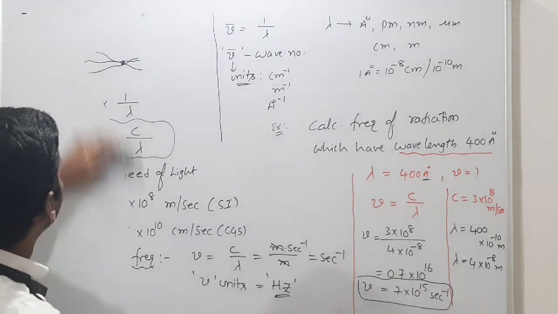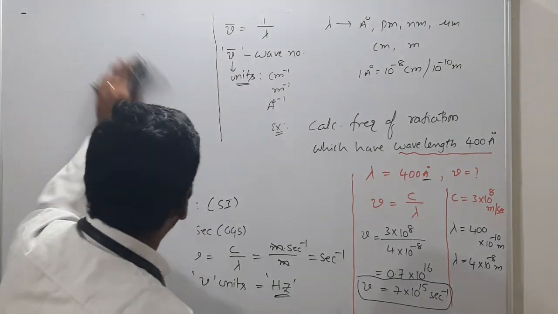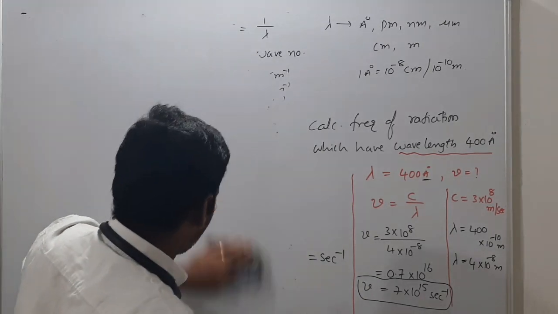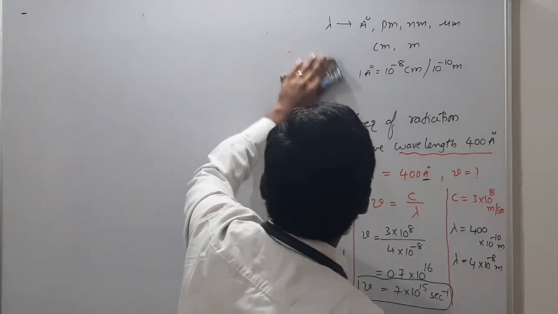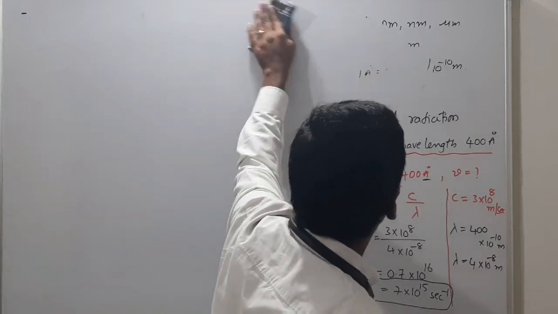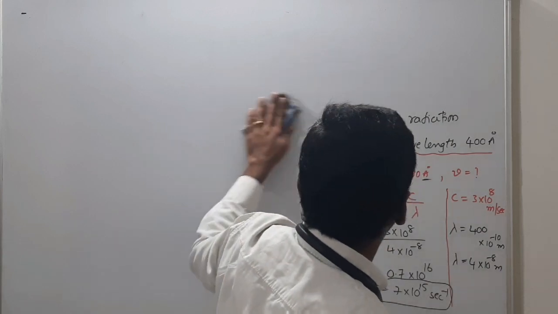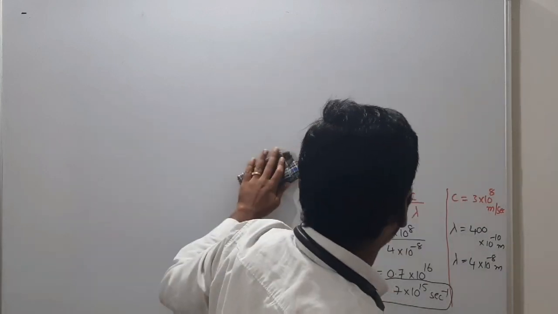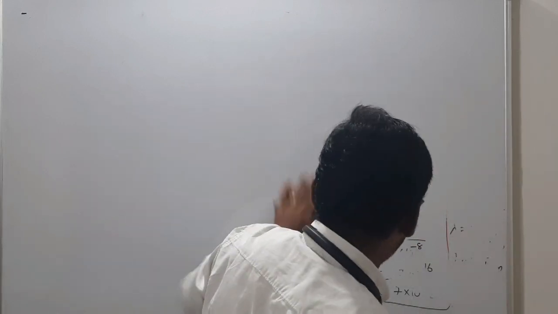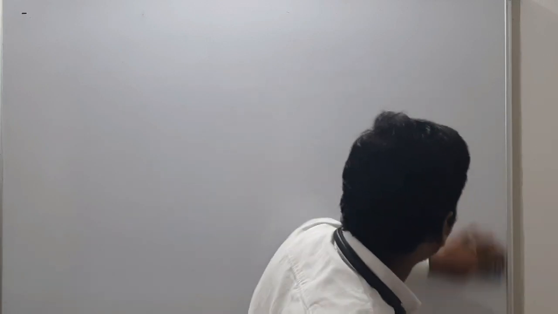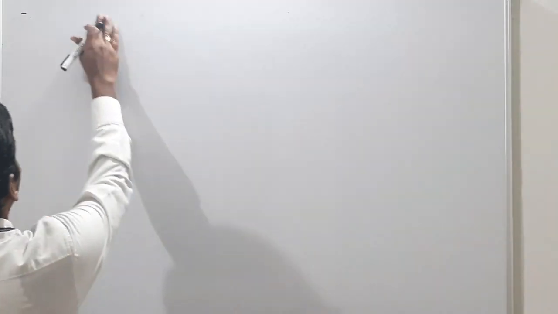Got it sir? So now I'll tell you about energy of radiation. For a particular radiation, what is energy and how to calculate energy? I will also give you one important topic, electromagnetic radiation, and what the electromagnetic spectrum is. All these things you have to understand. But before that, what is energy?